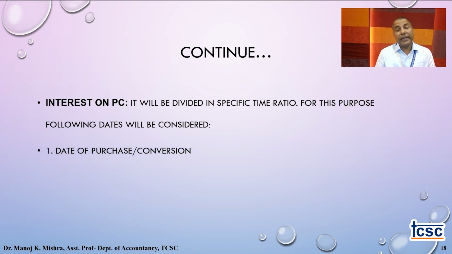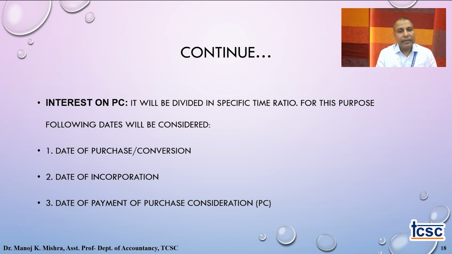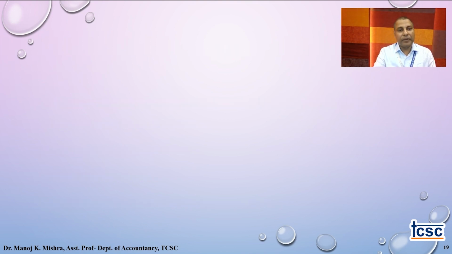The date of purchase or date of conversion is very crucial for the calculation of PC, because from that day we consider the PC becomes due for payment. And the date of incorporation is the date when the company is getting incorporated or registered as a company. The date of payment of PC is also crucial, because all three pieces of information are considered to find out our interest on PC.